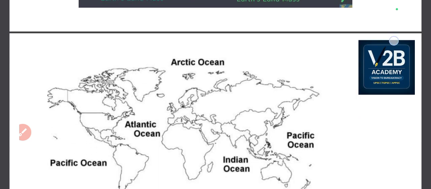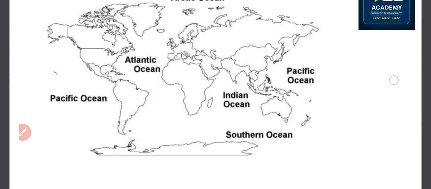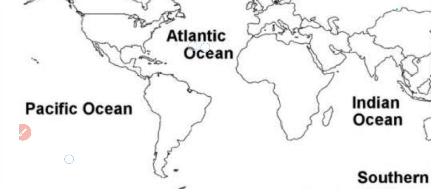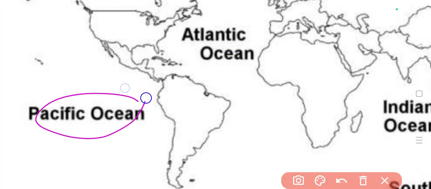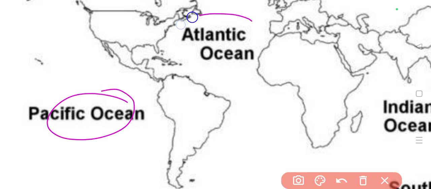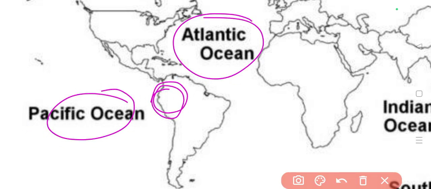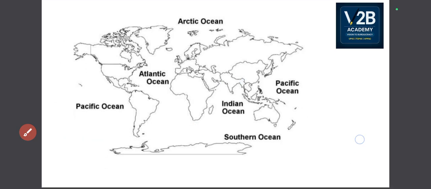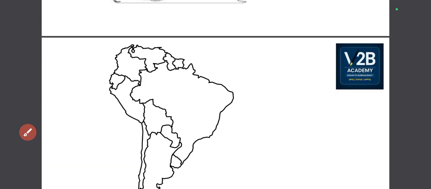Then we have seen the oceans, and we are studying South America, which is bounded by the Pacific Ocean and the Atlantic Ocean. And I have told you Colombia is the only country in South America which is bounded by two oceans. Here it is located. Colombia's capital is Bogota, right? So let's try to locate the locations.